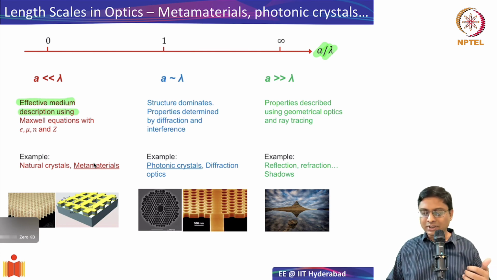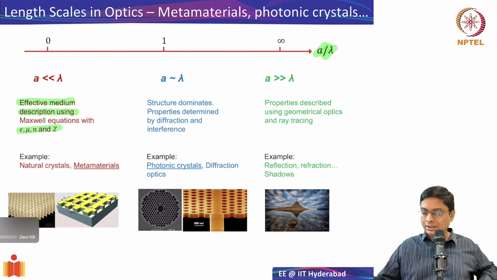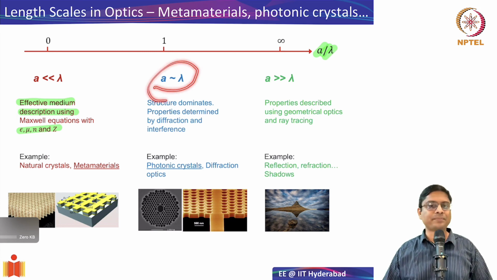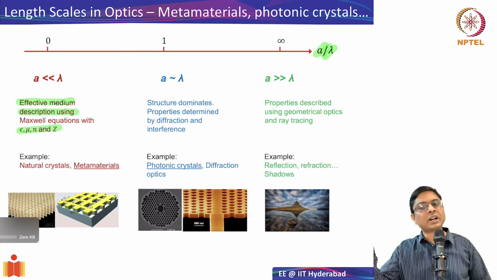Okay, and you can define these quantities epsilon, mu, n and z, where z in this case is the impedance. All right, so you can do that. Whereas if your lambda is of the order of A, like what we have seen in the case of photonic crystals, the periodicities are comparable to the wavelength. When you have periodicities comparable to the wavelength, then we have to worry about the diffraction and interference effects, and then we'll have to look at the band structures and so on. And this we have done in the photonic crystal examples.